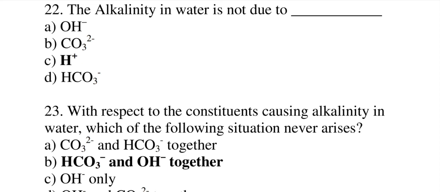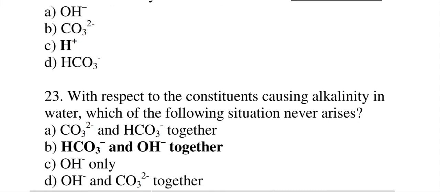Question number 23. Look, this is the last question of this video. So the question is, with respect to the constituents causing alkalinity in water, which of the following situation never arise? The options are CO3 2 minus and HCO3 minus together, option B HCO3 minus and OH minus together, option C OH minus only, option number D OH minus and CO3 2 minus together. The correct answer is HCO3 and OH minus together.